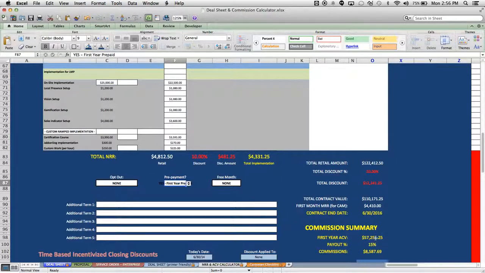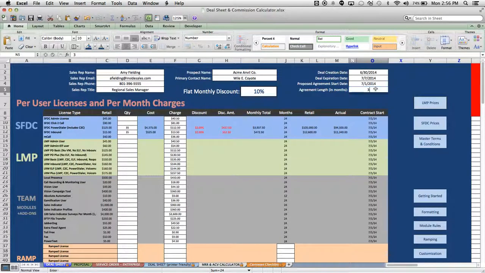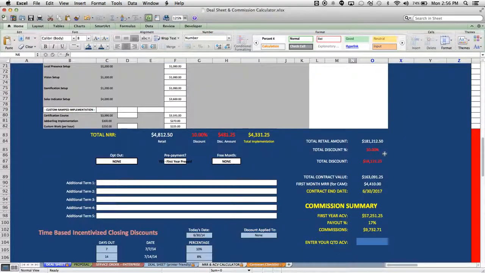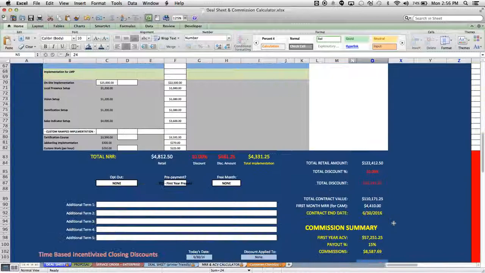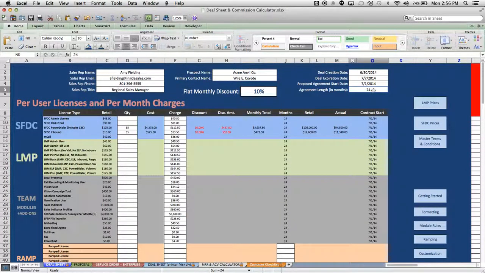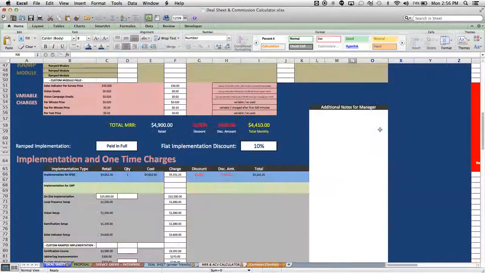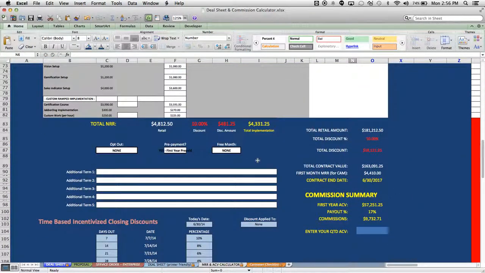Now, if we do a 3-year agreement, we'll actually see that percentage go up again. Now, that's a 24-month at 15%, a 3-year. Now, the reason that number is off is because we can actually get an additional payout if we do the first 3 years paid up front as opposed to just the first year prepaid. So there's a whole lot of things you can do to tweak this, but basically, use this to try and max out as much as possible.